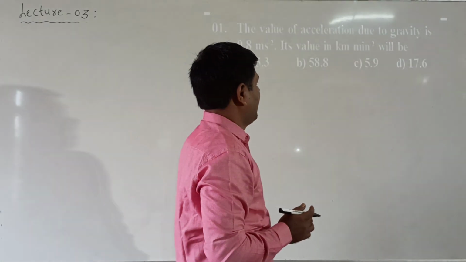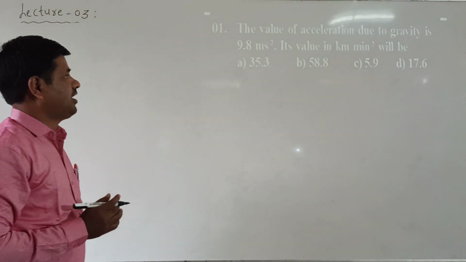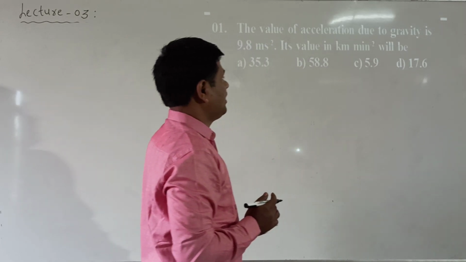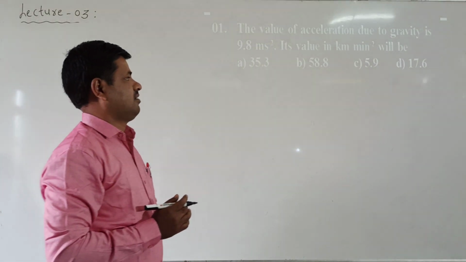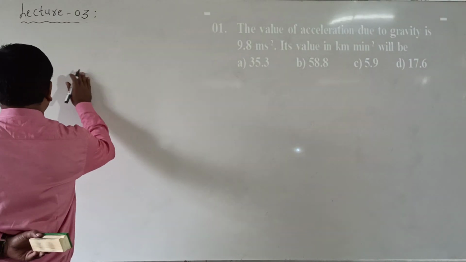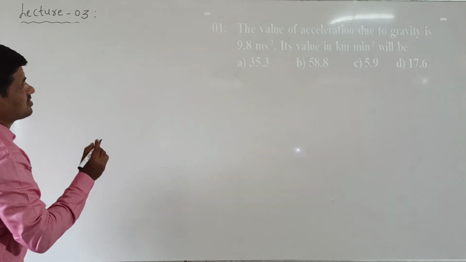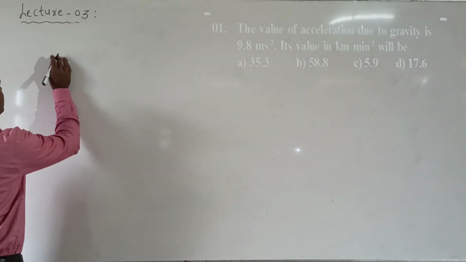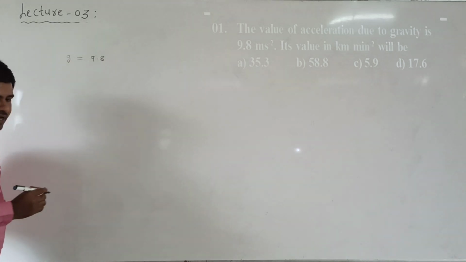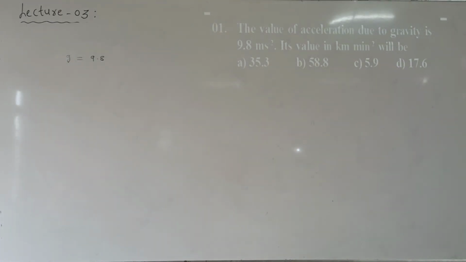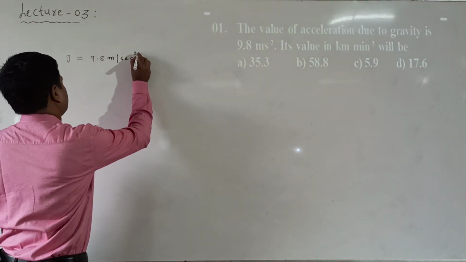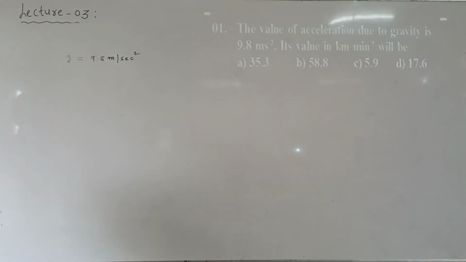The value of acceleration due to gravity is 9.8 meter per second square. Its value in kilometer per minute square will be, that is what it is asking. Now how to change this value? Here the acceleration due to gravity is given, g is equal to 9.8 meter per second square.